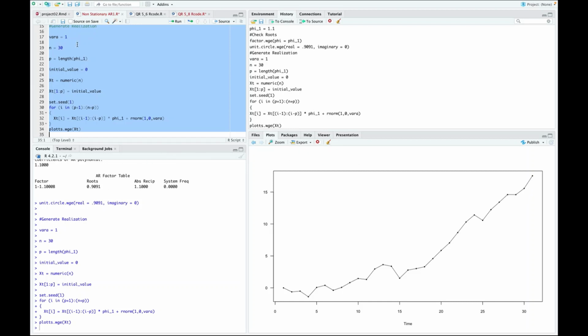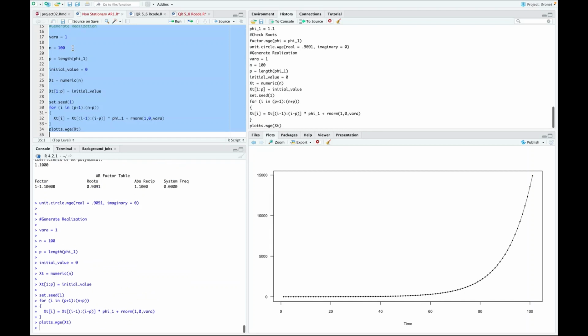So let's take it out now to 100. And if I take it out to 100, boom, once it becomes big, it's really hard to turn around. It just feeds on itself and takes off. And so this is kind of interesting, right? It's already taken off, but it's only up here to 15,000. I was kind of looking at this earlier, and I was like, that's interesting behavior.